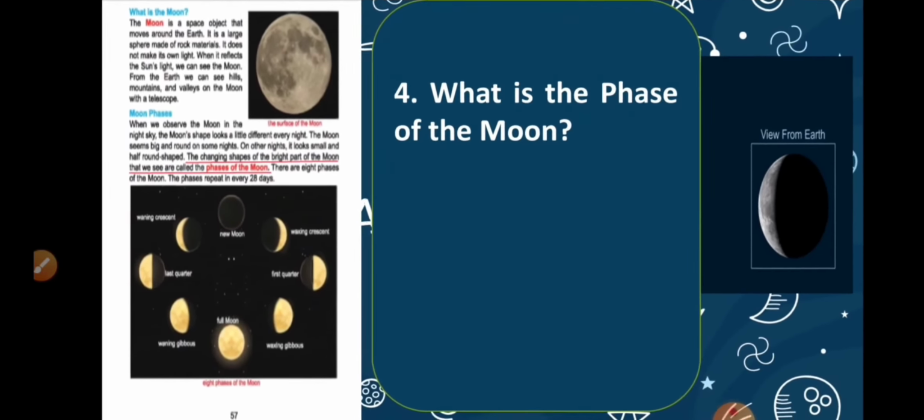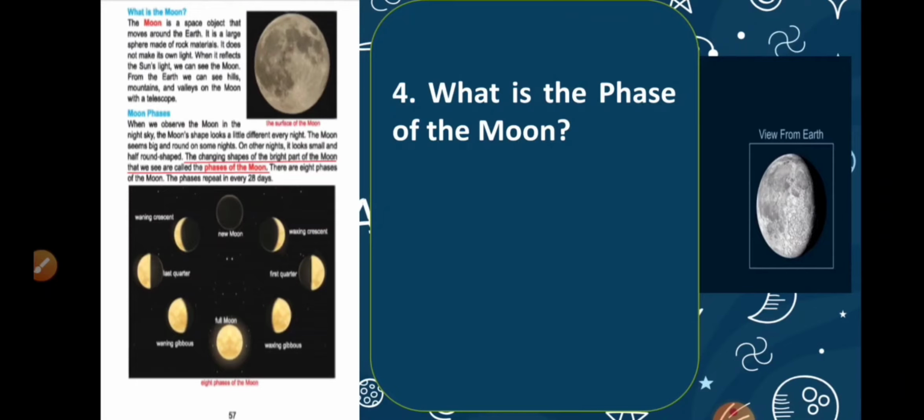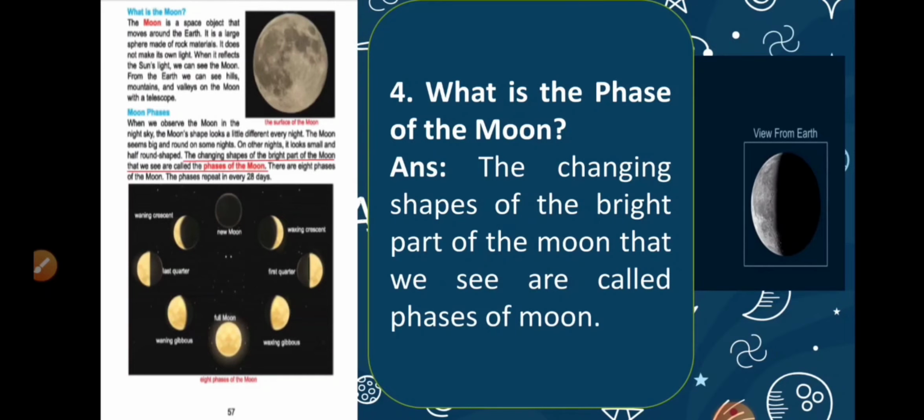So can you answer the question, what are the phases of the moon? The changing shapes of the bright part of the moon that we see are called phases of the moon. Okay, let's move on to question 5.